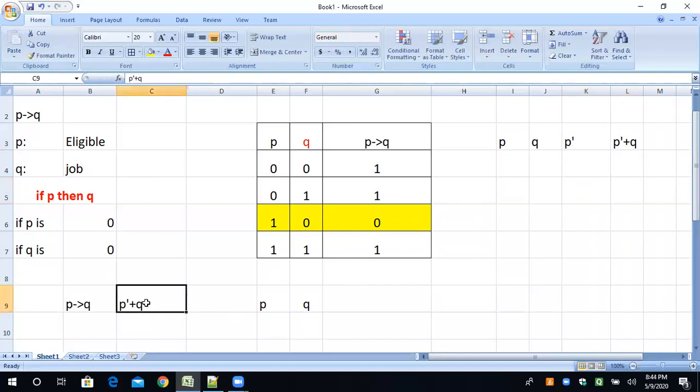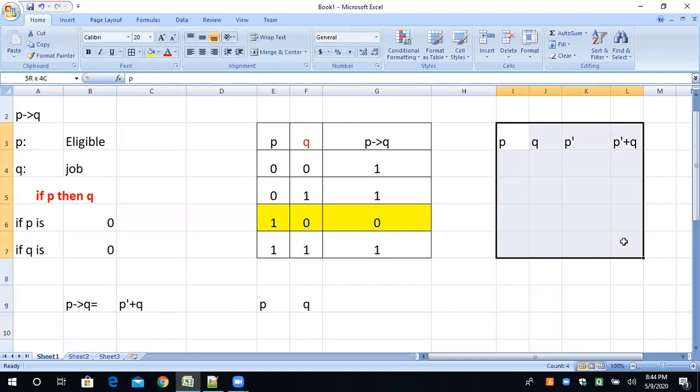I'm just creating the truth table of P bar plus Q, because P conditional Q can also be written like P bar plus Q. So I have to take P, then Q, then P bar, then P bar plus Q. I'm just writing the corresponding values.